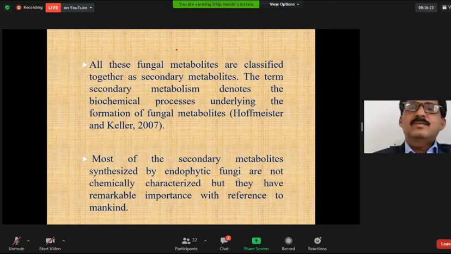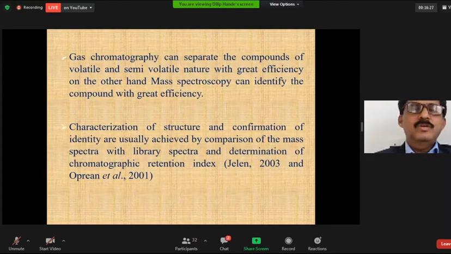Gas chromatography can separate compounds of volatile and semi-volatile nature. On the other hand, mass spectroscopy can identify the compounds with great efficiency. Characterization of structure and conformation of the identity is usually achieved by comparison of the mass spectra, molecular spectra, and determination of the chromatographic retention index. So, for the methodology, I have selected these medicinal plants because they are very important medicinally.